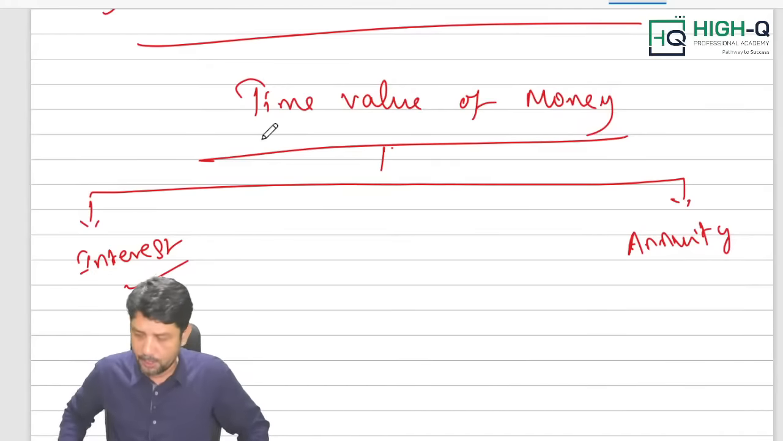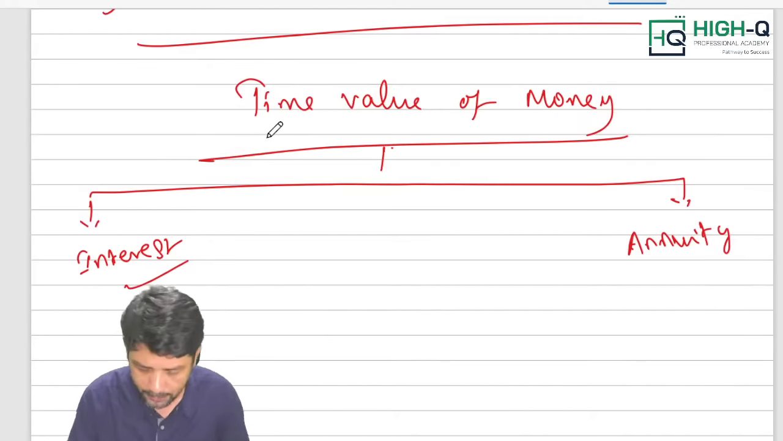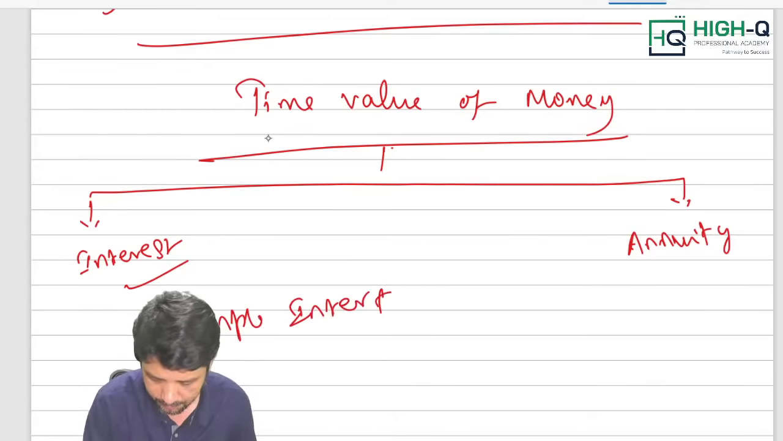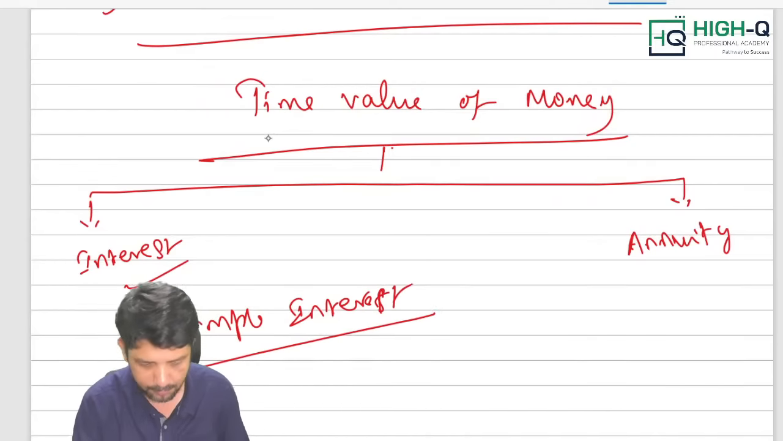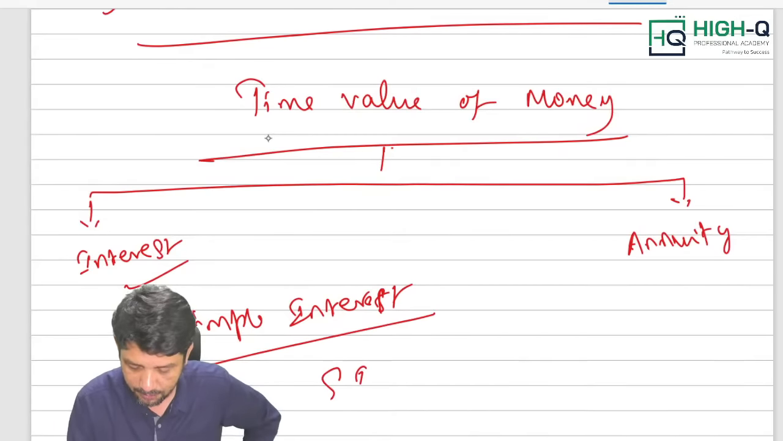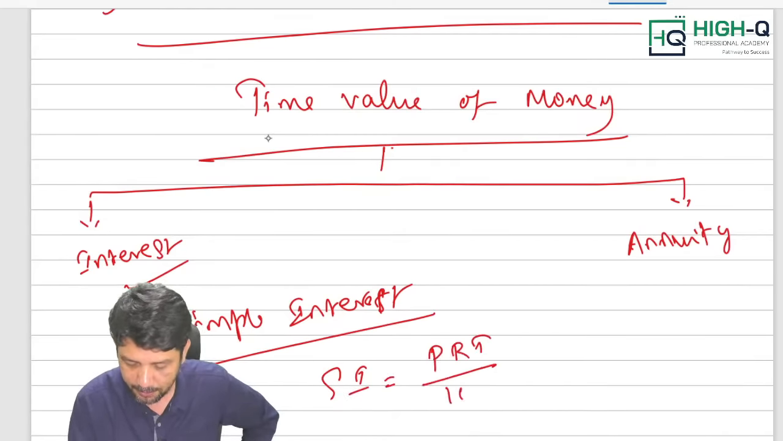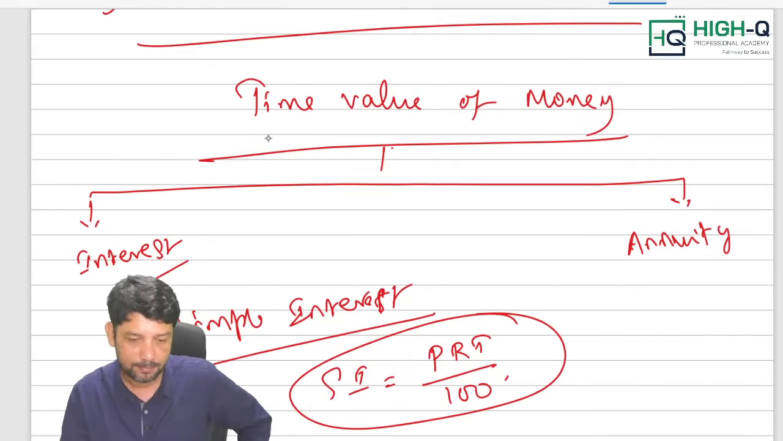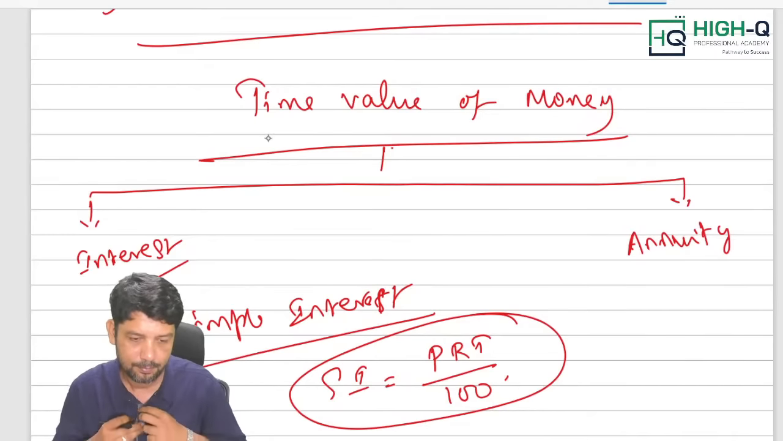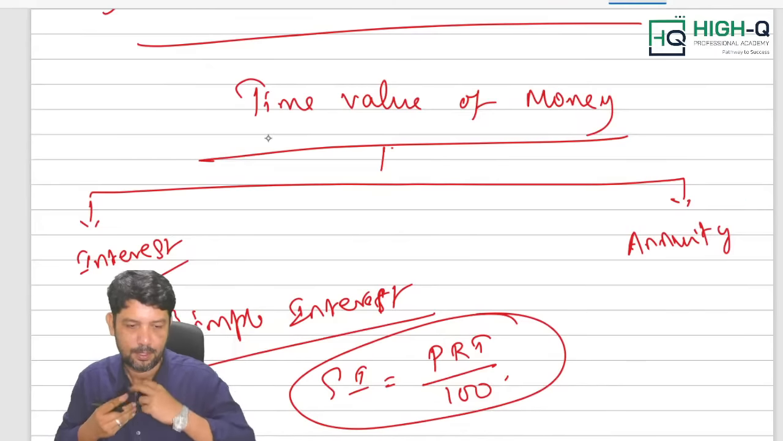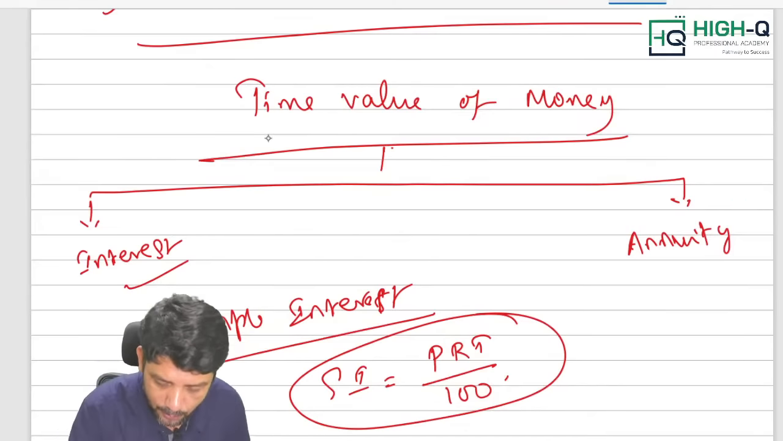Fine. Now look at this. When simple interest questions are asked, what is the simple interest formula? PRT by 100. Is that right, my dear? What is the simple interest formula? PRT by 100. So when it comes to simple interest,